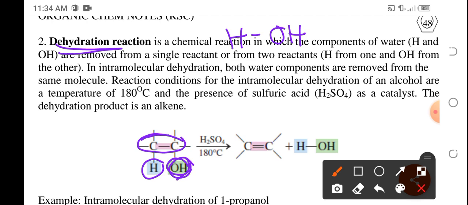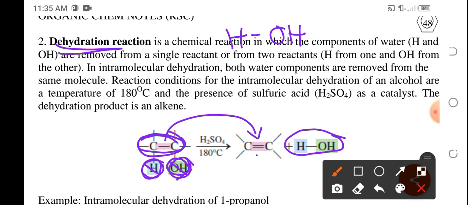So, magtatanggal siya ng hydroxyl group and yung neighboring hydrogen from that neighboring carbon atom to produce water, and that single bond will now be converted to double bond. Kasi nga, just to meet the 4-bond requirement, pag tinanggal mo na itong mga water molecules na to, kailangan niya maging stable at kailangan niya ma-meet yung 4-bond requirement. So, the single bond will then become double bond during dehydration reaction.